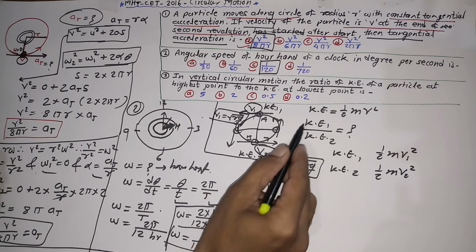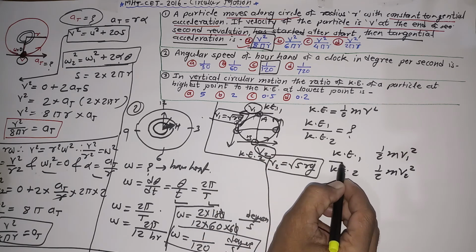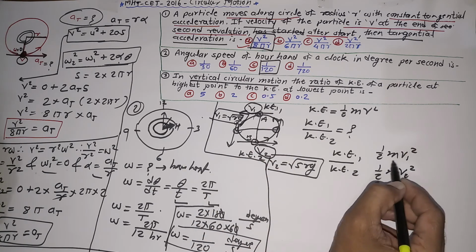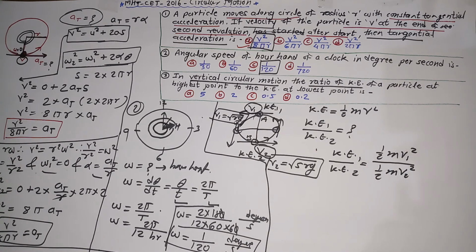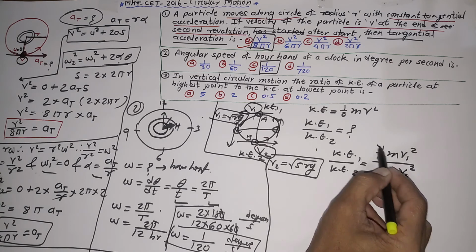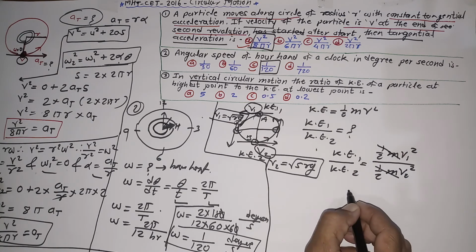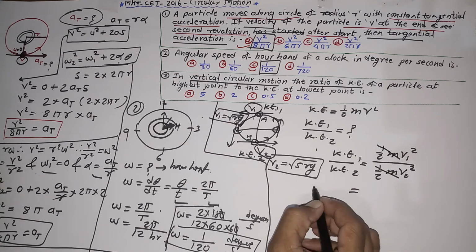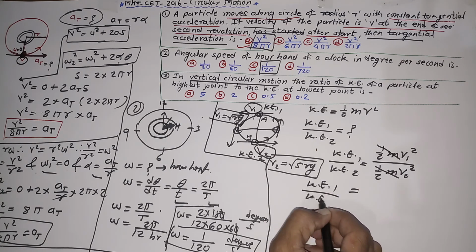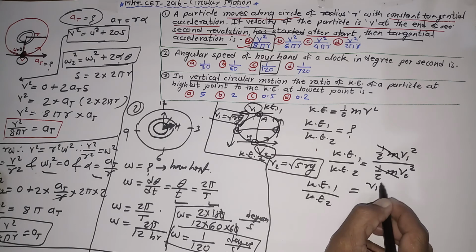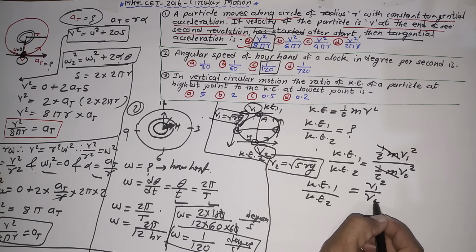You have to take the ratio of these two: kinetic energy 1 upon kinetic energy 2 equal to half m v1 square upon half m v2 square. Here half m gets cancelled. So finally we got kinetic energy 1 upon kinetic energy 2 equal to v1 square upon v2 square.